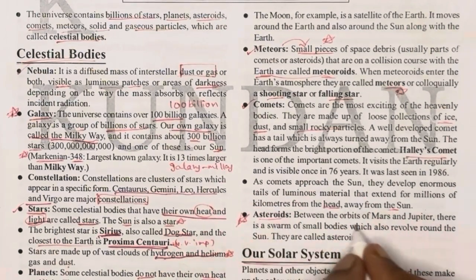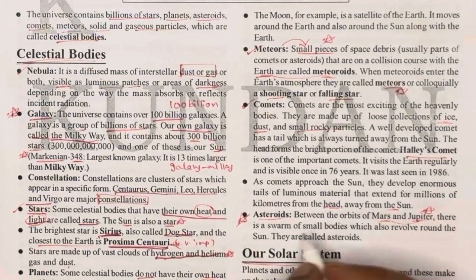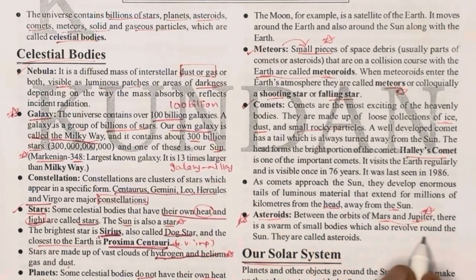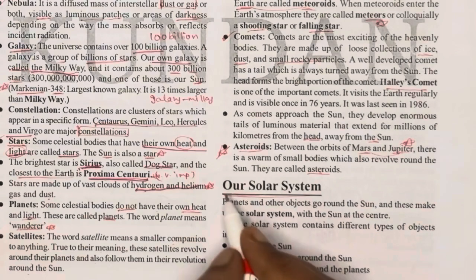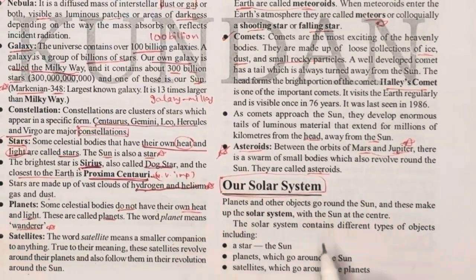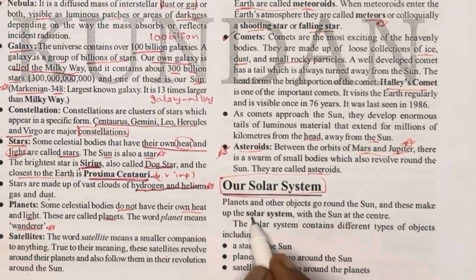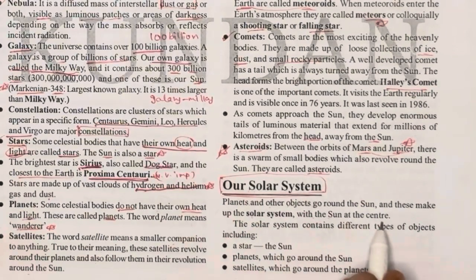Asteroids are important for all exams, and the asteroid belt is between Mars and Jupiter. They are small bodies which revolve around the sun, and they are called asteroids. First we have learnt celestial bodies, and second is our solar system. Solar system means planets and other objects that go around the sun.